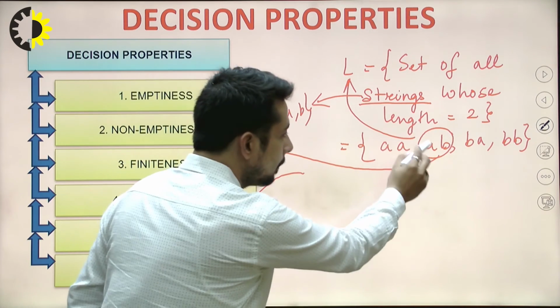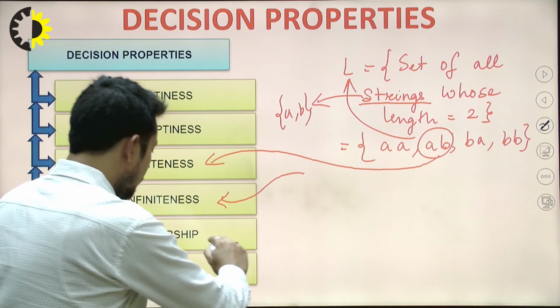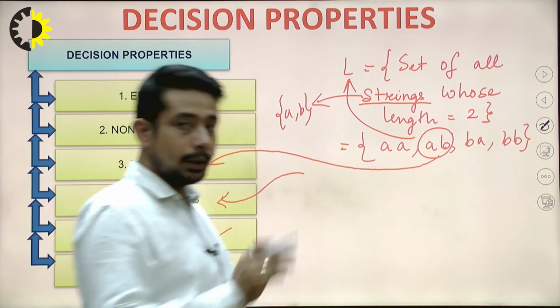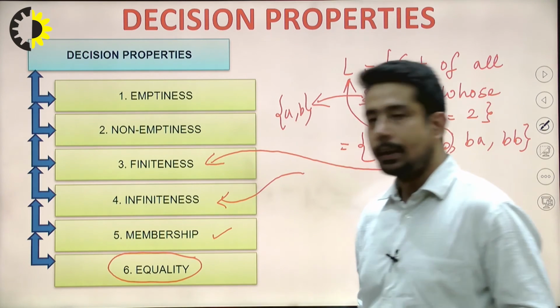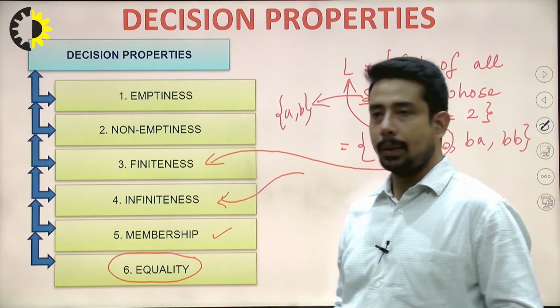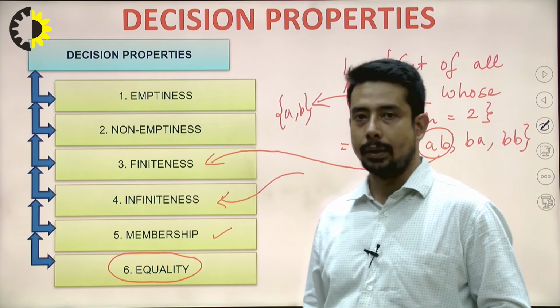Whether this AB string is a member of this language or not. So this is another property. And last, equality. This particular concept we will try to check in the upcoming topic, which is known as equivalence of 2 finite automata. And there I will discuss this equality concept.